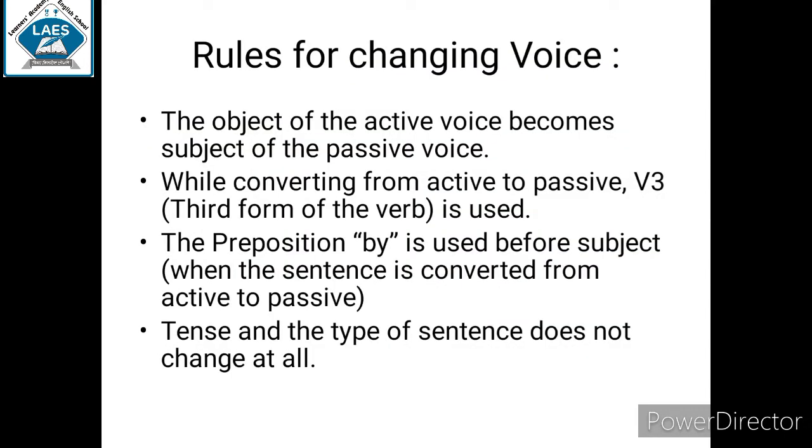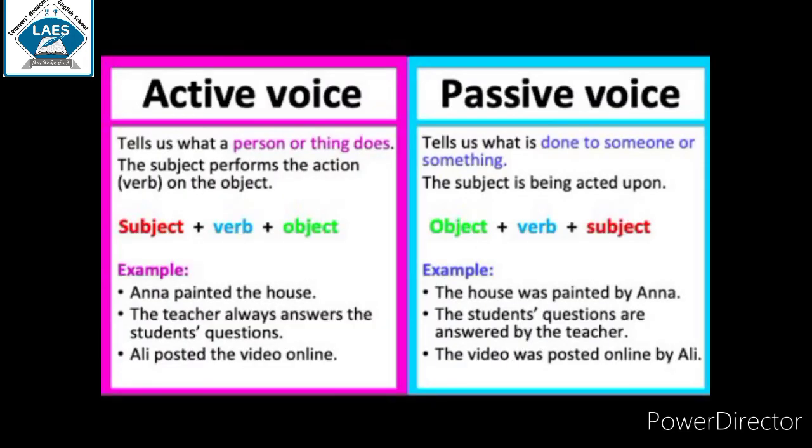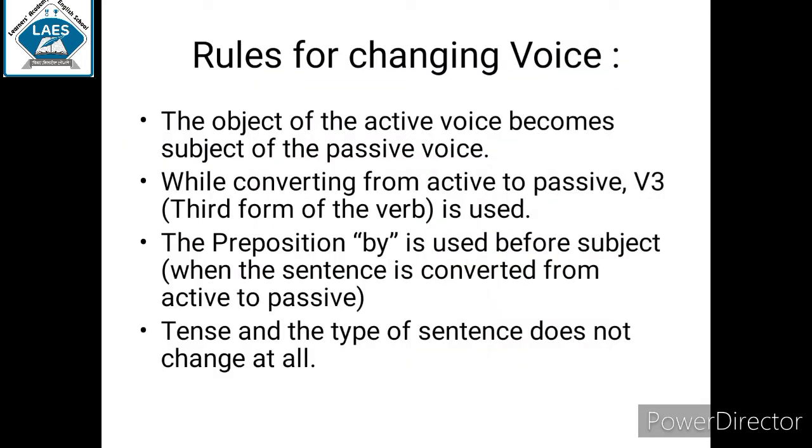Third rule is the preposition by is used before the subject when the sentence is converted from active voice to passive voice. As you can see here, before the subject the preposition by is added. Anna painted the house. So the object will come first. The house was painted by Anna. Before the subject, by is always used.